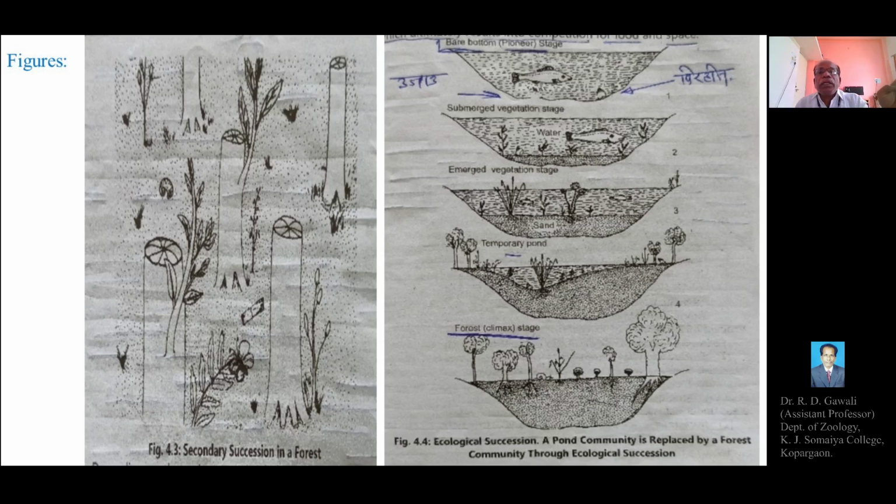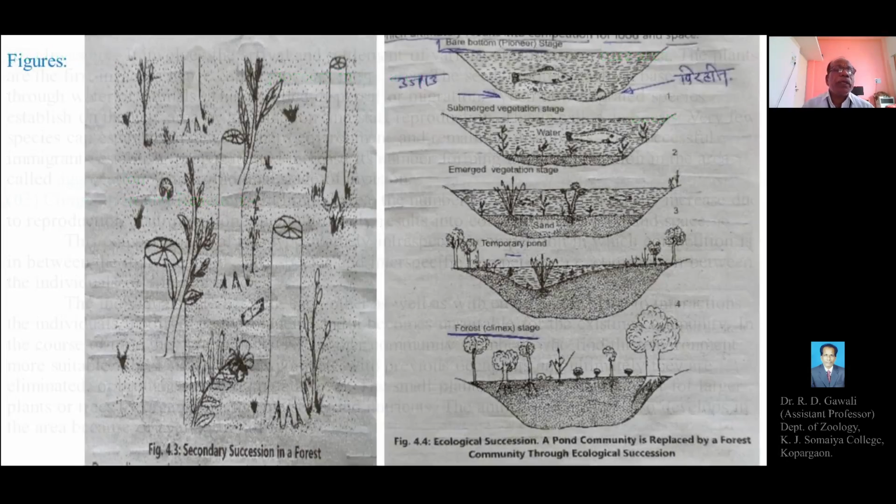This shows a gradual transformation and replacement in the biotic community and also the physical or abiotic factors of the pond community, resulting in a forest community. So this is the figure showing ecological succession, the transformation of the pond community into the forest community. So this is about the figures.